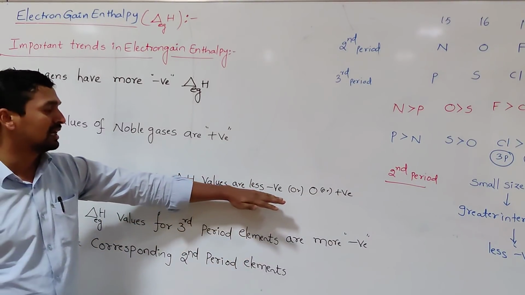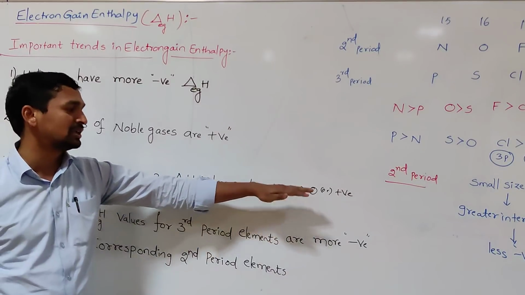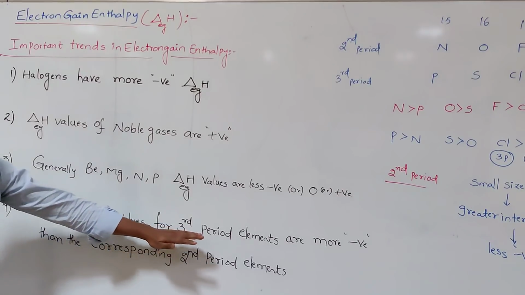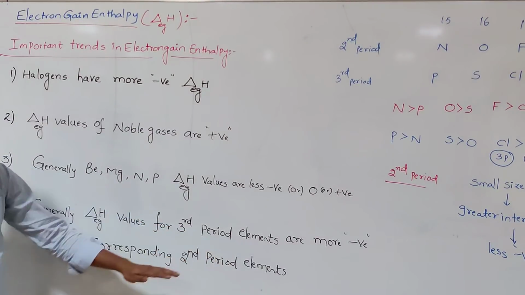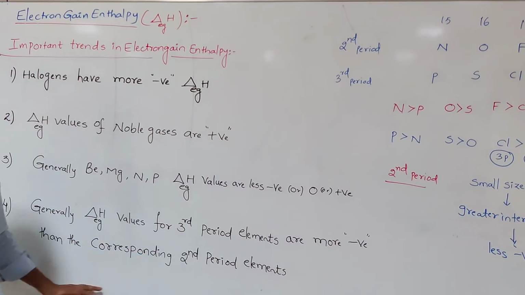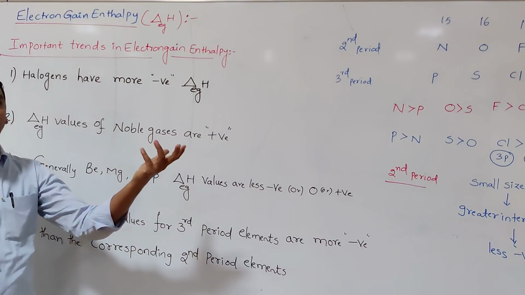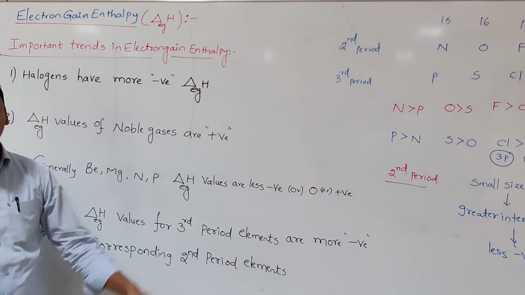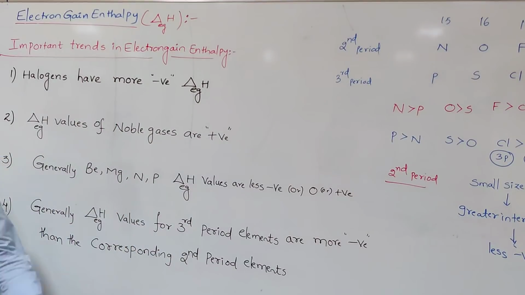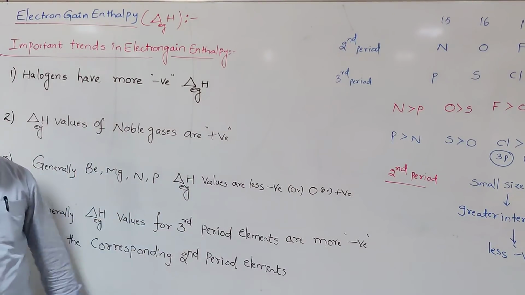That's why either the electron gain enthalpy value may be less negative, or 0, or positive. And the last one: the third period elements are always said to have more negative electron gain enthalpy than which one? Second period elements. That is because of the smaller size of the second period elements, having greater inter-electronic repulsions. To overcome that repulsion, a certain amount of energy will be utilized. That's why less energy will be released, so the second period elements have less negative electron gain enthalpy values than the third period elements.